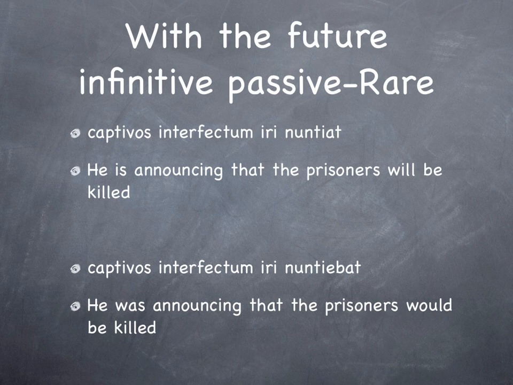This one is very rare, but with the future infinitive passive, we've got the following endings. Captivos interfectum iri nuntiat. He is announcing, nuntiat, that the captives are going to be killed. Captivos interfectum iri nuntiabat. He was announcing that the prisoners would be killed. So the same thing is happening, even though it's in the past, we've got there the future.